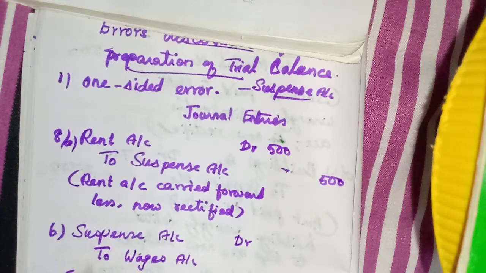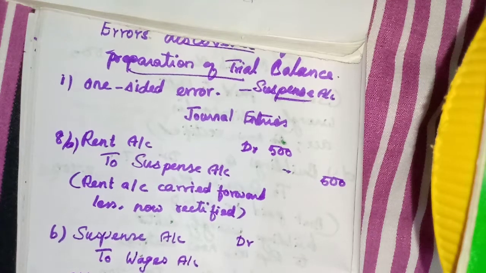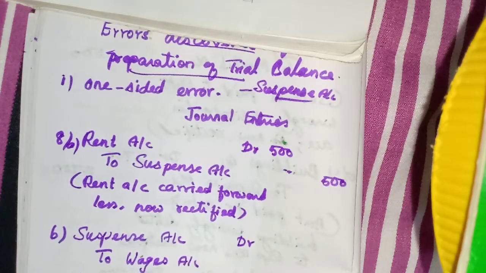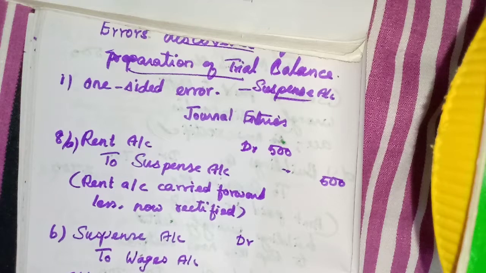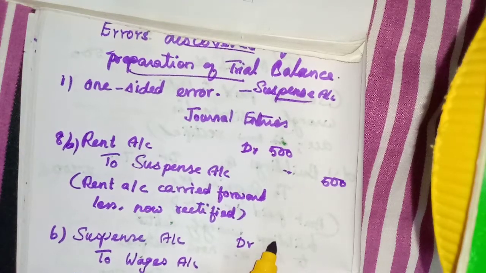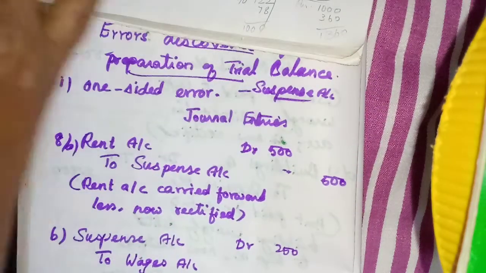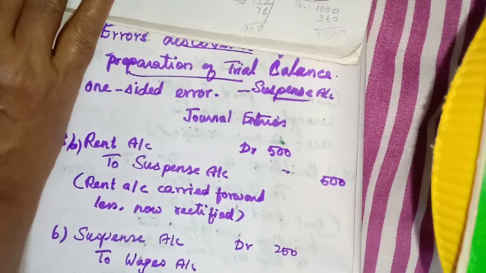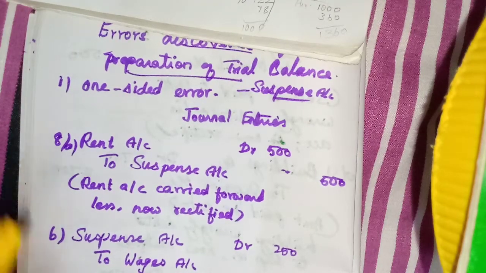Wages paid carried forward excess, now rectified. Amount 250. Only 2. Now we will do 9 the same way.